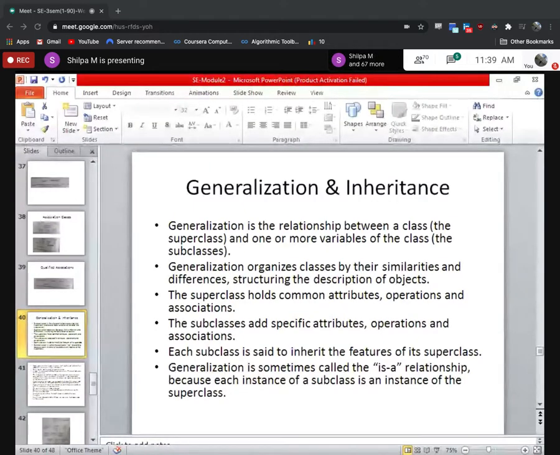See, according to the definition, it says a relationship between a class and one or more variables of the other class. Basically, like your friend said, the main use of inheritance is in reusability and also to avoid duplicity. What do I mean by avoiding duplicate code or duplicate data?